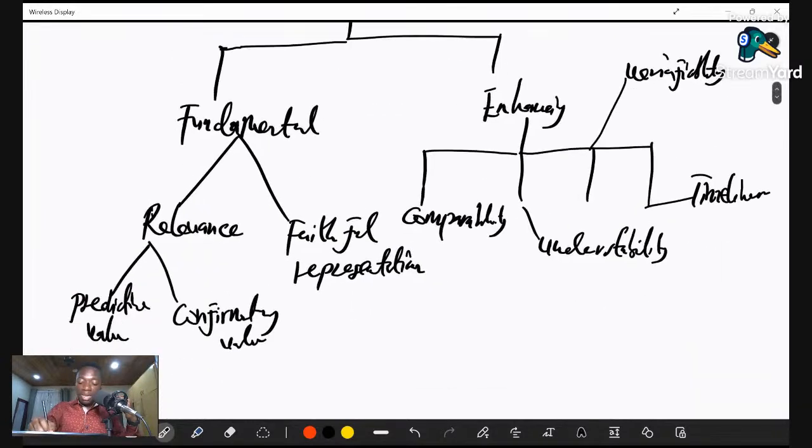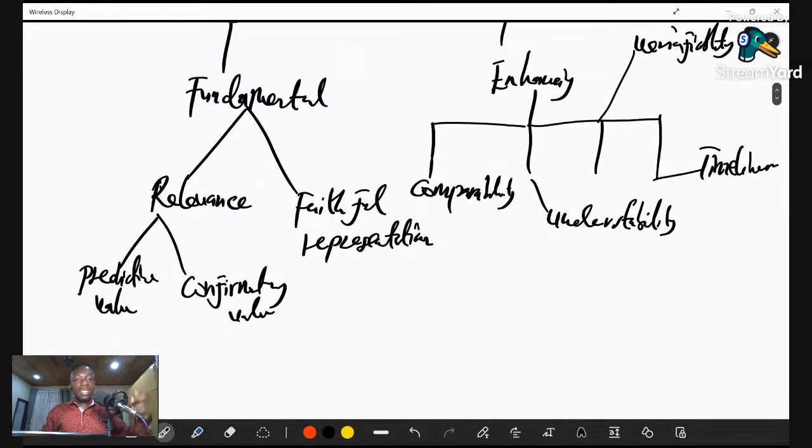And when we talk about confirmatory, it means that information confirmed by one person can also be confirmed true by another person. That is the confirmatory value of the fundamental quality of financial information under relevance. So let's take note of that. We have predictive value and confirmatory value. And faithful representation is also a quality that helps us understand the true and fair view.